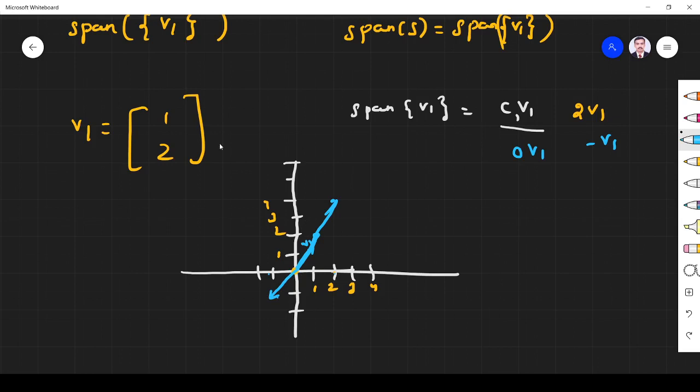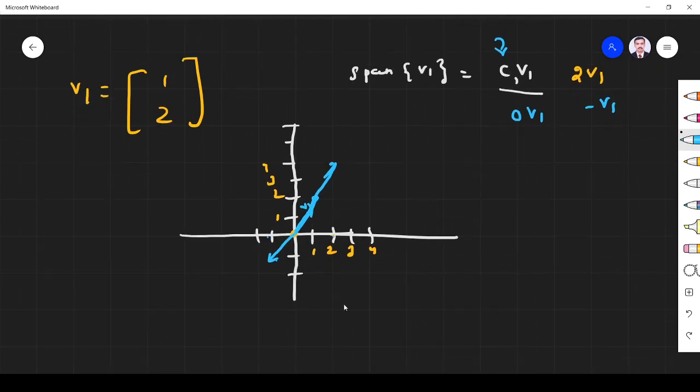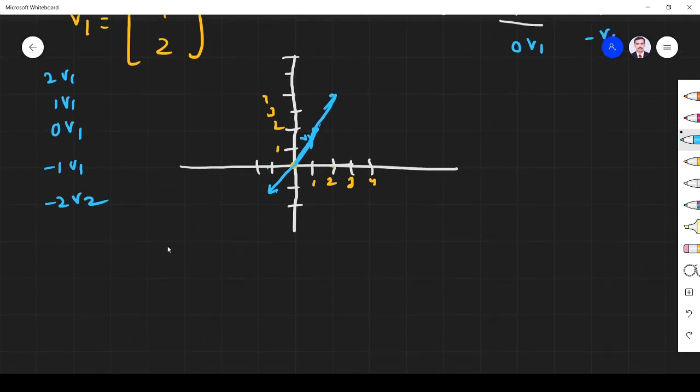So you see, if you scale by any factor, where c takes any value from 0 to minus infinity or 0 to plus infinity, they will form a straight line only. The linear combination of the given vector will be a straight line. Linear combination means you can go for 0 v1, 1 v1, 2 v1, minus 1 v1, minus 2 v1. I take any value for c and combine all of them. That's a linear combination, so it will generate a straight line.